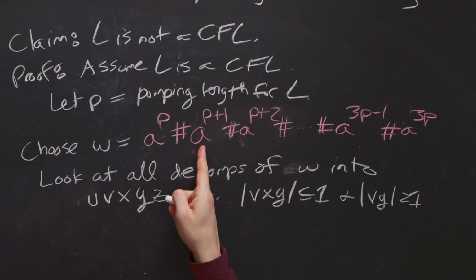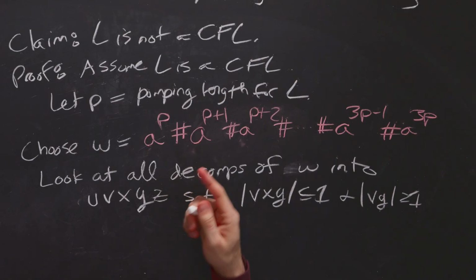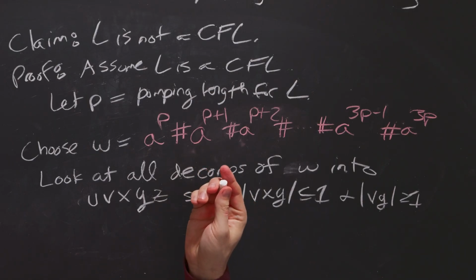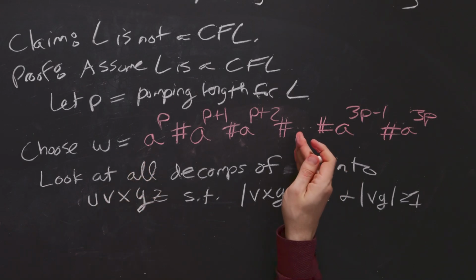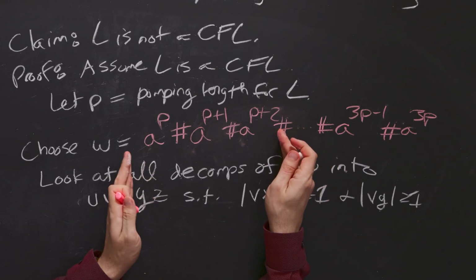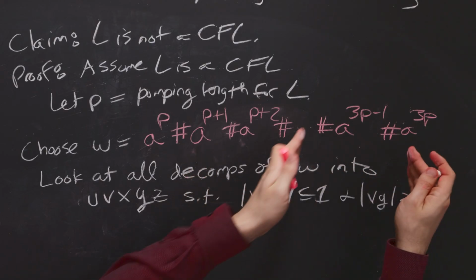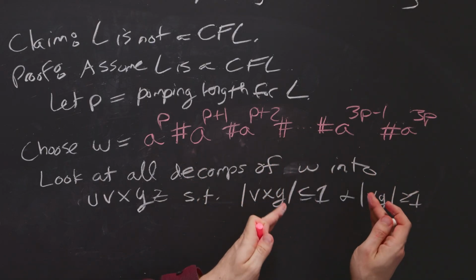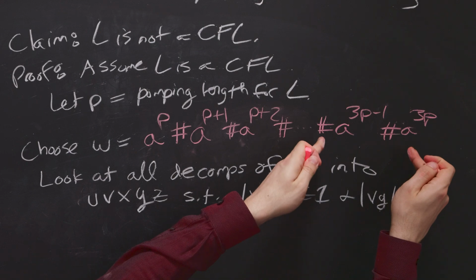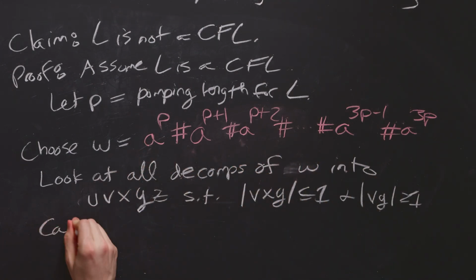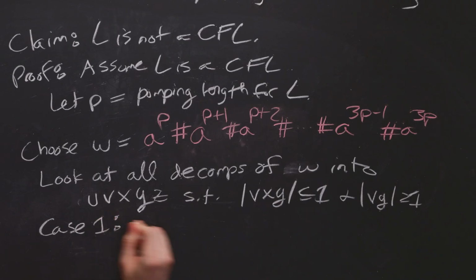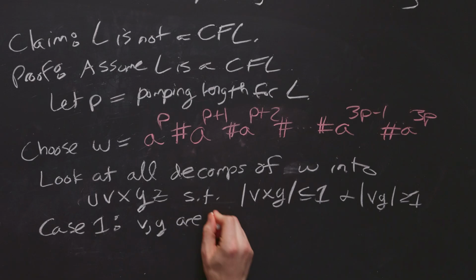Well, suppose that they're within a single segment here. Then we're actually home free because we have discussed the strategy of how to pump here. If we're in a segment that is at most 2p, then we pump up, which will have us be within 2p and 3p. And if we are within 2p and 3p, we pump down to i equals 0. So the first case, which is case 1, is going to be v and y are in a single segment.